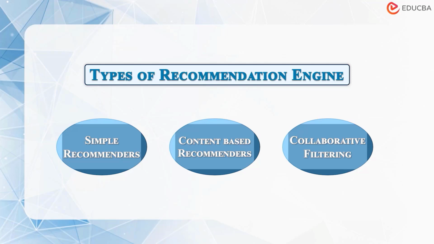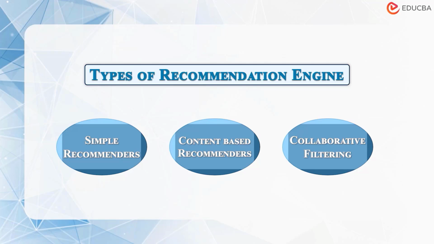For example, if you like Shah Rukh Khan movies and some other person also likes Shah Rukh Khan movies, then based on the behavior of the two persons, it suggests movies. So it is not item based. Basically, it is preference according to the user's behavior that this collaborative filtering recommendation engine is based on.